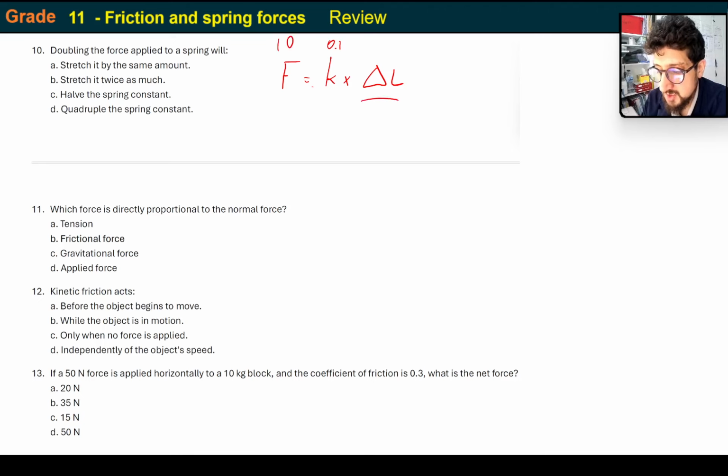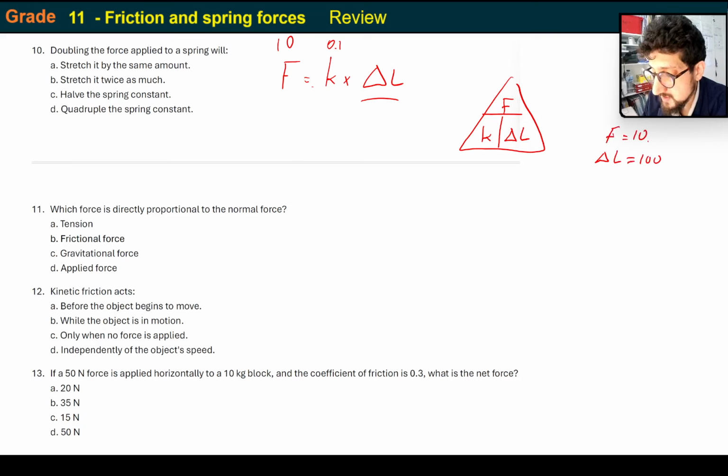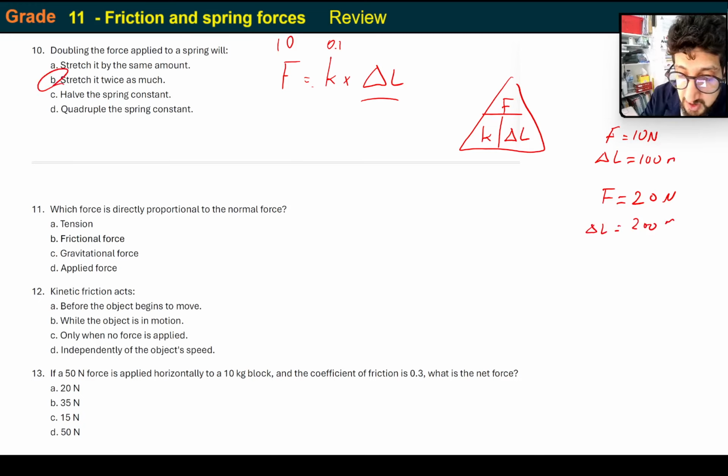So what's going to be the extension? Well, here's the triangle. Force equals K times delta L. If I give it a force of 10 and the K is 0.1, then the extension is going to be 100. Now, what if I change the force and make it 20 newtons and keep the K the same? What's 20 divided by 0.1? Well, that's 200. So I can see that obviously doubling it will stretch it twice as much.